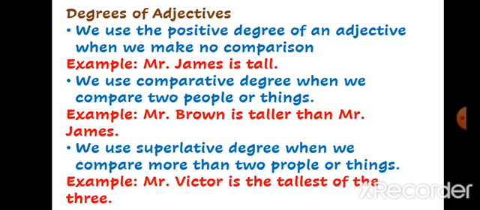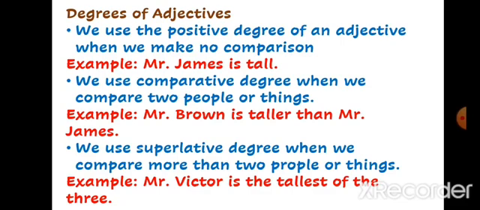So we are comparing here more than two people. That's why we have used tallest. Tall, taller, tallest. And here you see before tallest, the is written. So remember, generally before superlative degrees, we use the article the.